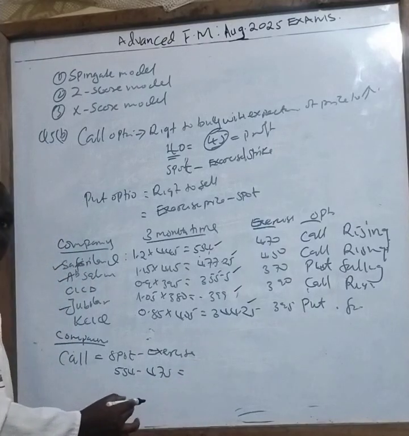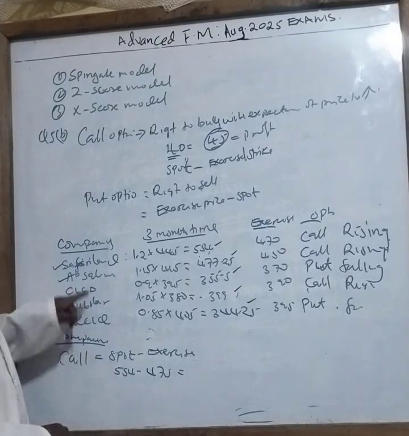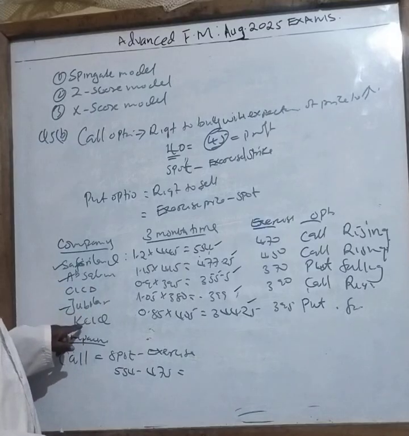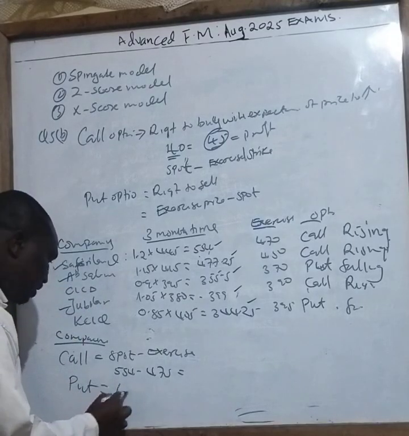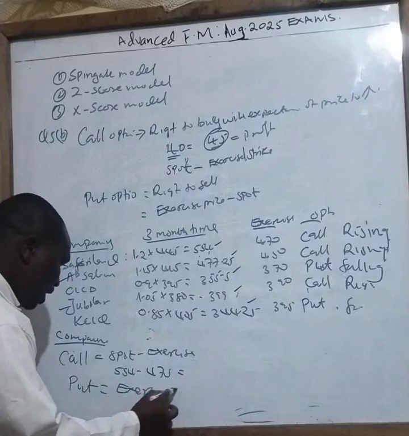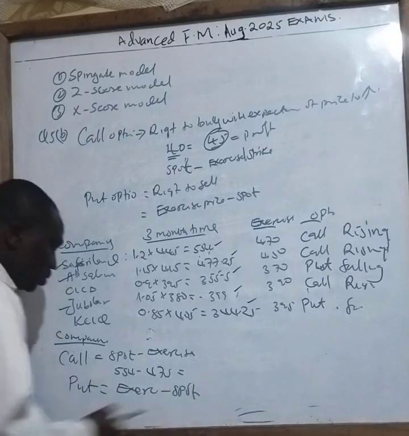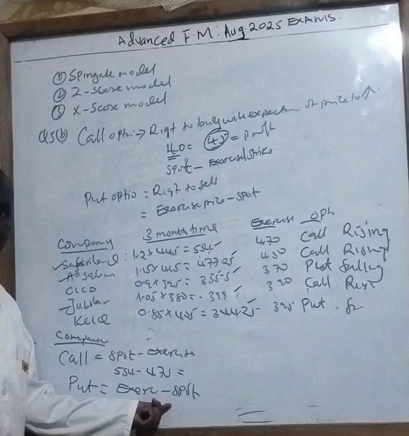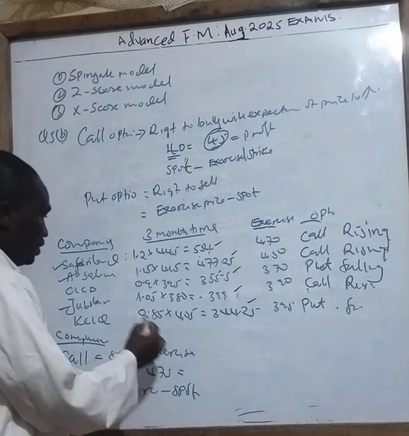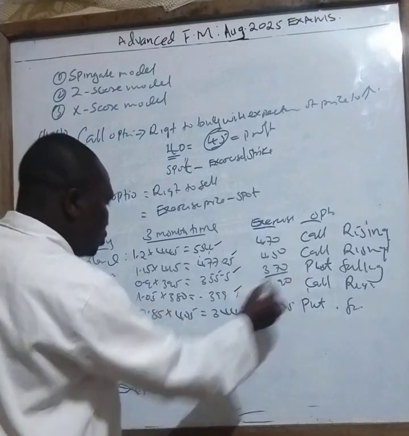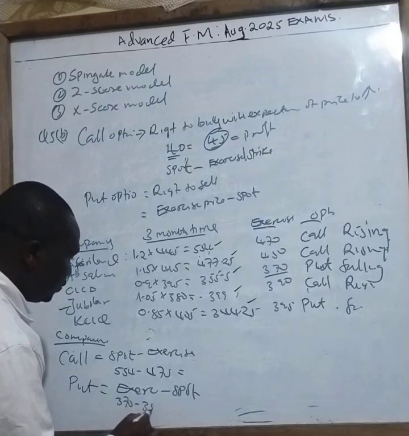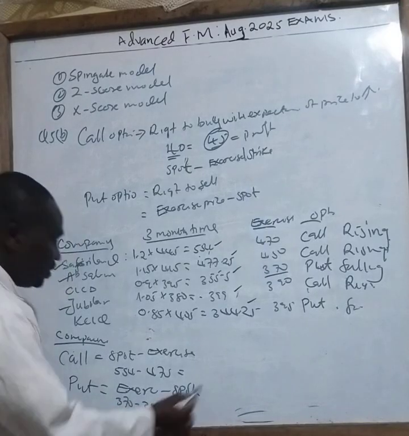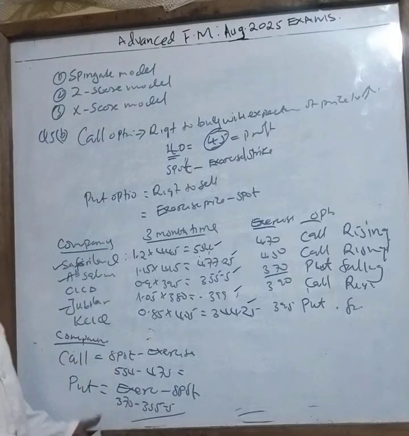We have a profit. Correct? The same applies to Safari and Jubilee. Now when you go to put, it will be exercise minus spot, so that you get the profit in this area. So, for example, for put, I have 370 minus 355.5. So this is how you are supposed to work out this particular question.